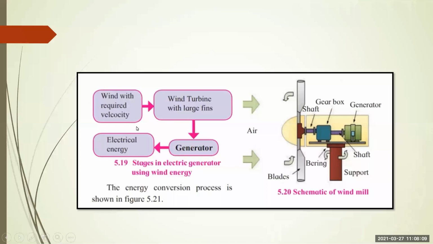And this is a flow chart of the way electricity is generated. Wind with required velocity, if the air has the required velocity, will turn the turbine. The fins of the turbine rotate the generator, and electricity will get generated over here. So this is the schematic of wind energy.